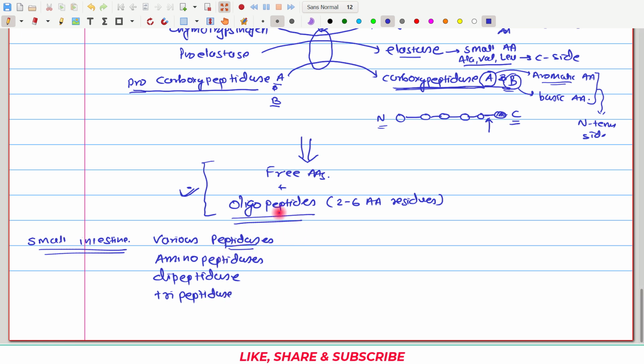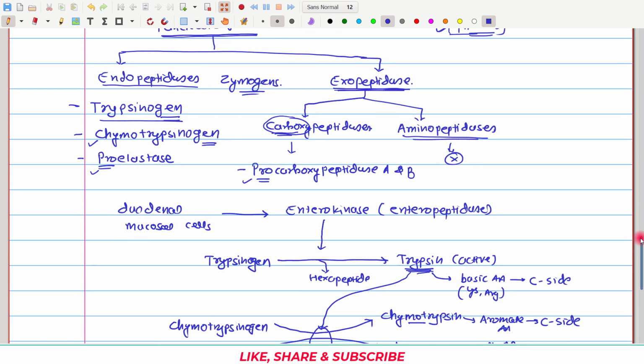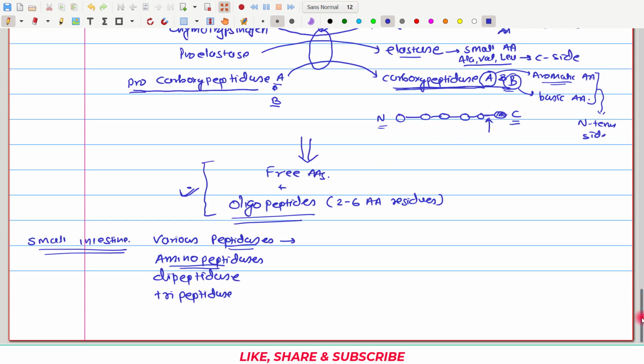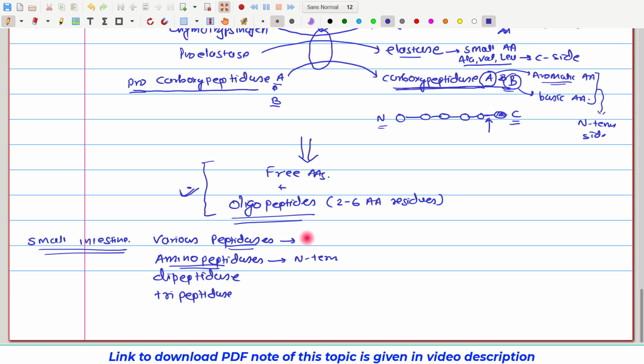Various peptidases are endopeptidases which can further break down the product. Aminopeptidases are those peptidases which act on the terminal peptide bond on the amino side, so they act as exopeptidases and remove amino acids from the N terminal.